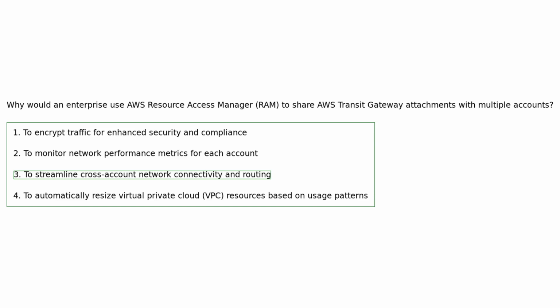Organizations may use AWS RAM to share AWS Transit Gateway attachments with multiple accounts to streamline cross-account network connectivity and routing, simplifying network management and enhancing collaboration across accounts.